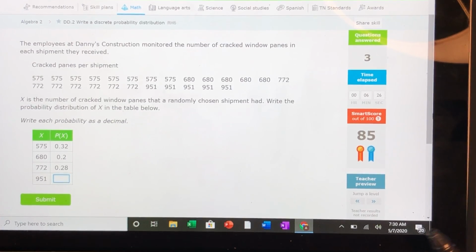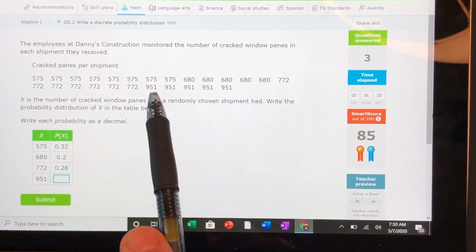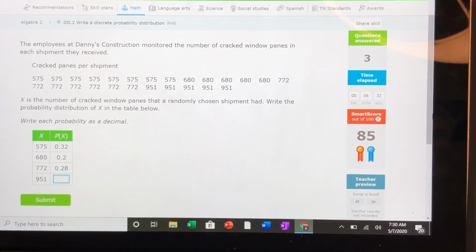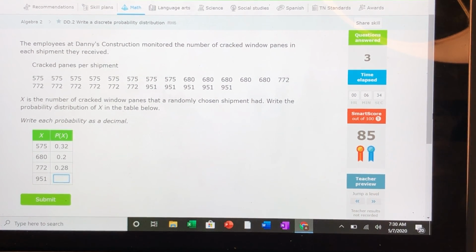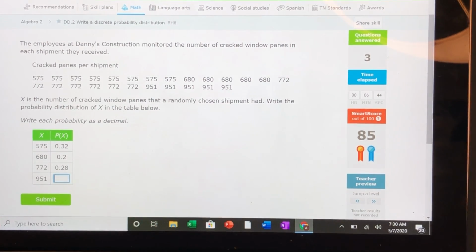So we could do this with each one of them. They want us to figure out 951, so that would be 1, 2, 3, 4, 5. Okay? Or you could do what? Exactly. You could either take 5 out of, what did we say this was? Yeah, we could do that, or we could just subtract these from 1. Whichever way you want to do it, it doesn't really matter.